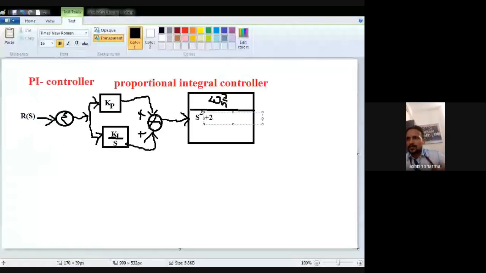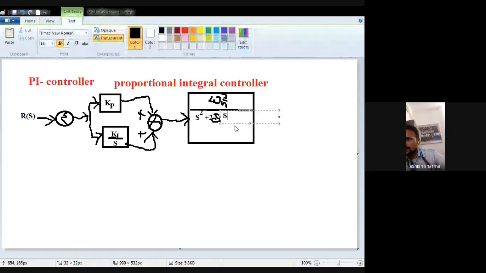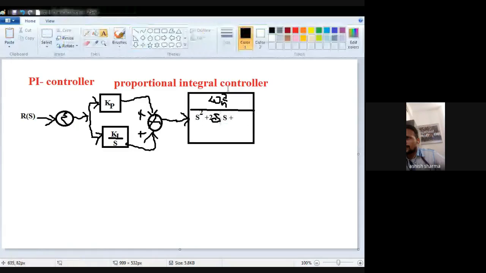So I just showed you the plant: omega n square divided by s square plus twice delta omega n s plus omega n square. This plant is always the same in all kinds of controllers.